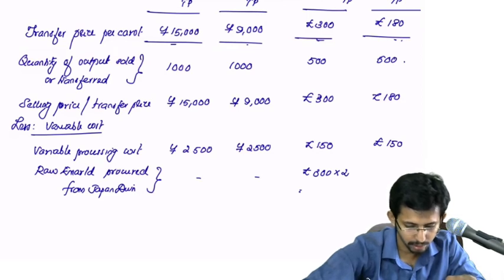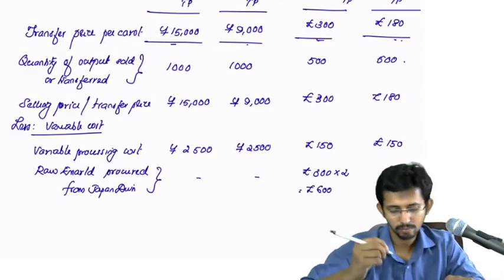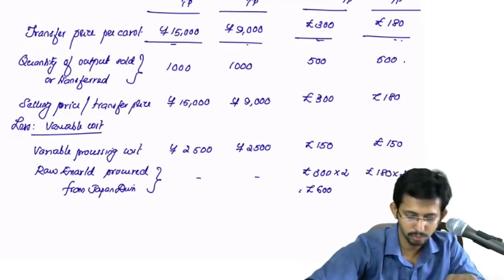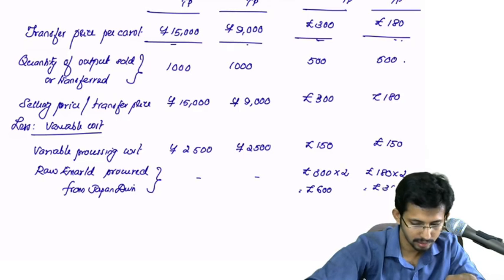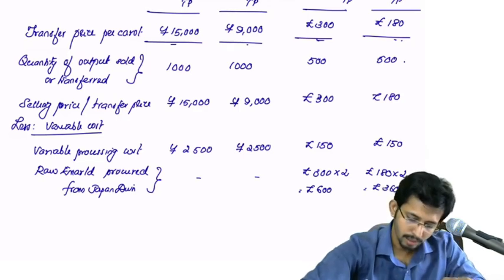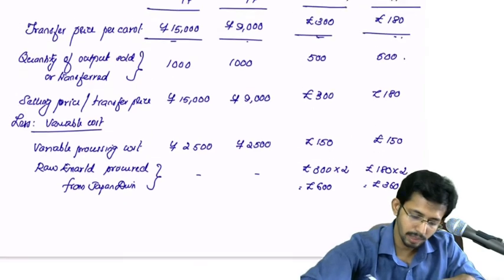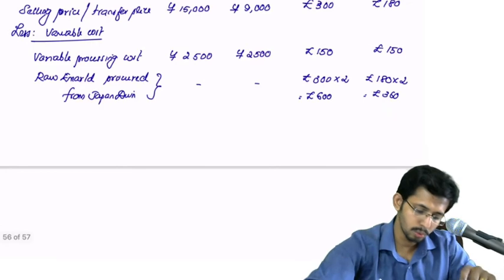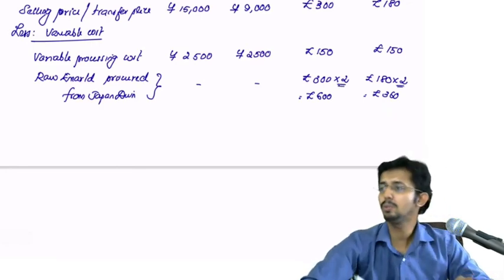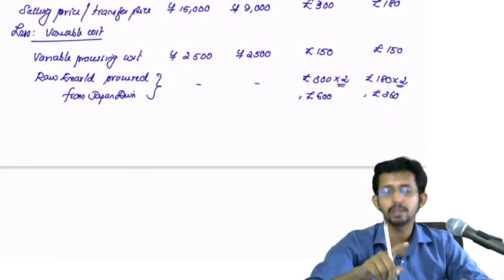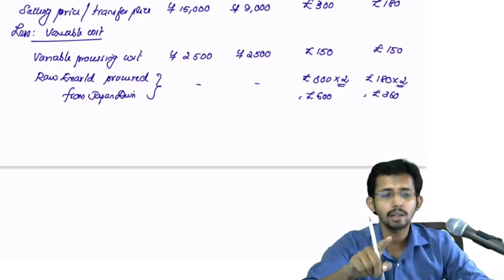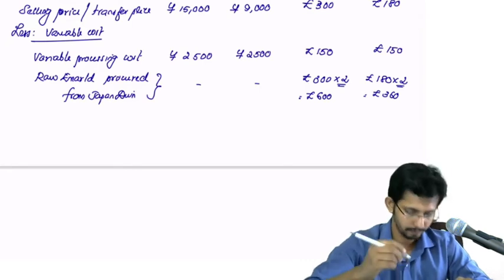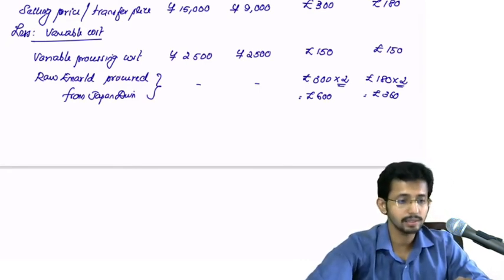Okay, so this will be rupees 600, and here it will be 180 into 2, that is rupees 360. You will have to multiply the raw emerald cost by 2. Why it should be multiplied into 2? Because for each polished emerald, you require 2 units of the raw emerald. So that is why you are multiplying it with 2. Okay, so 600 and 360.